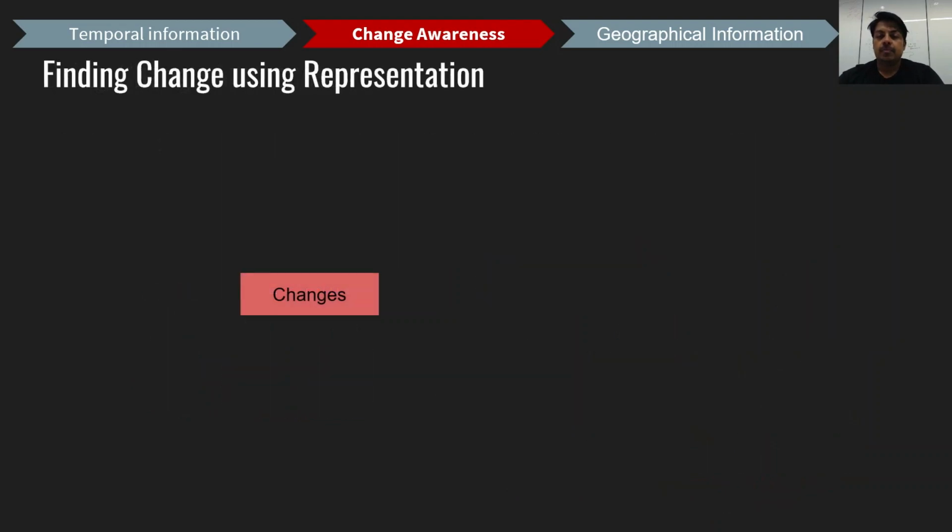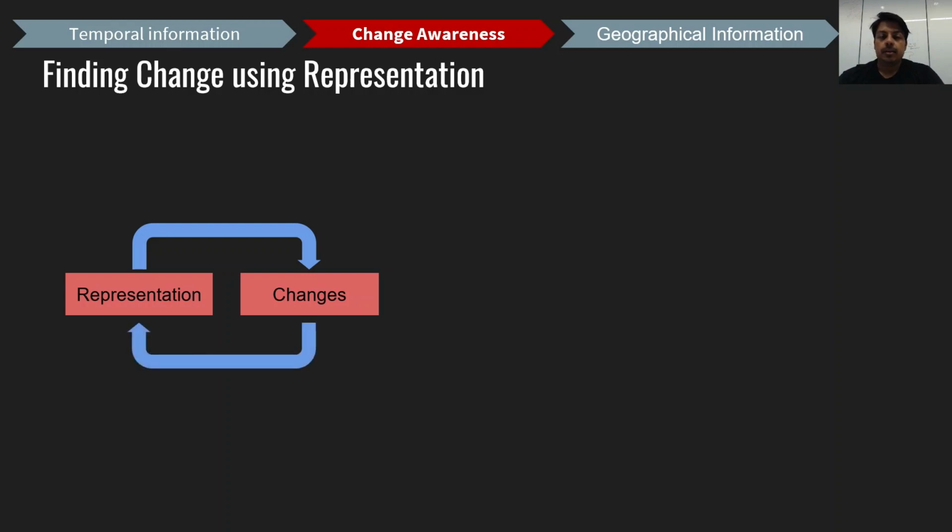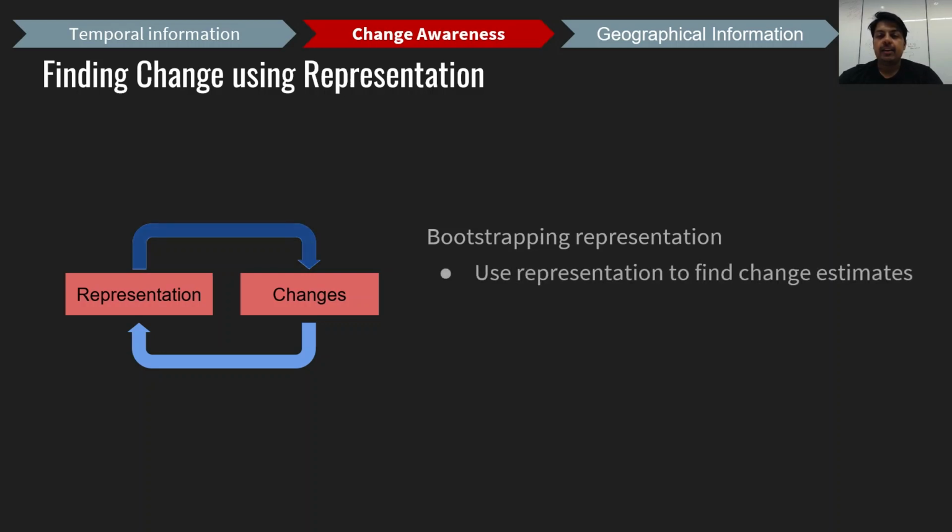But there is a problem. We do not have the information about when a location changes. In fact, the problem of change detection requires us to learn a representation. But in our formulation, we need the change information to learn a good representation. So we run into a chicken and egg problem. We solve this problem by bootstrapping our representation. The representation starts from scratch, and then we iteratively use the representation to find change estimates, and then use these changes to improve the representation.